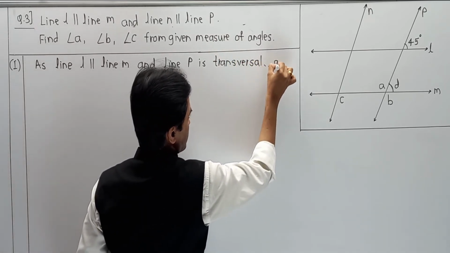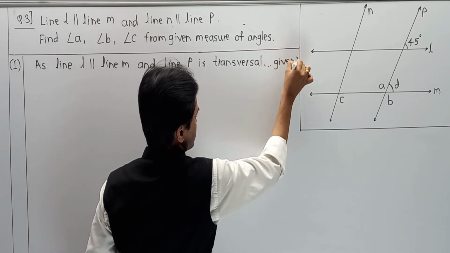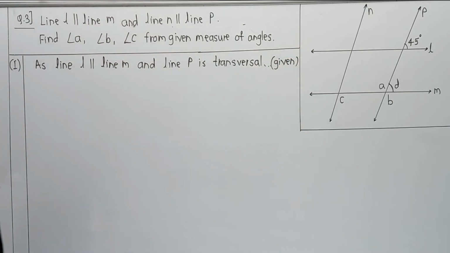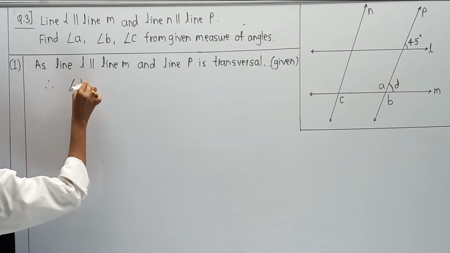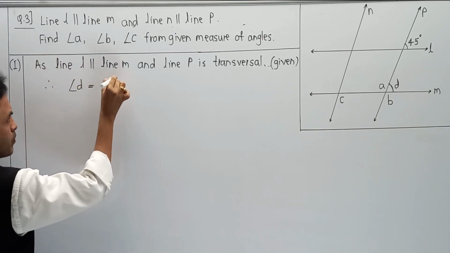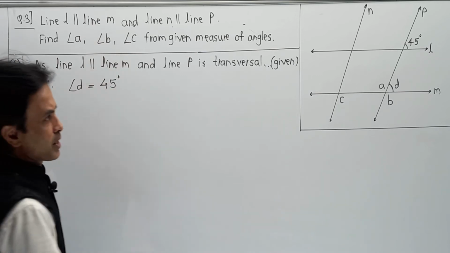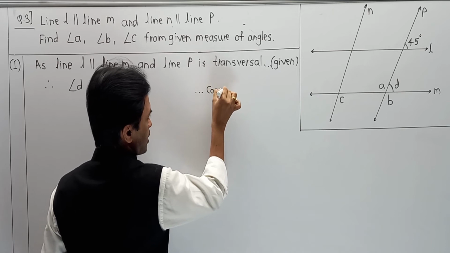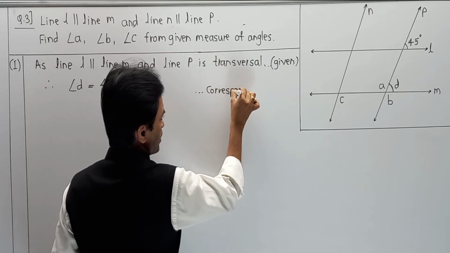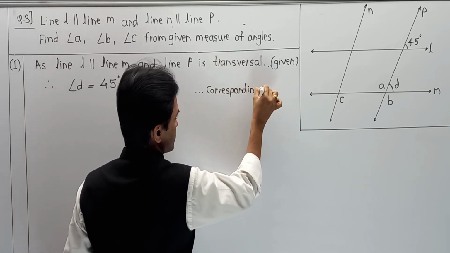It is given. Therefore, angle D is congruent to, or angle D is equal to, 45 degrees. The reason is corresponding angles.